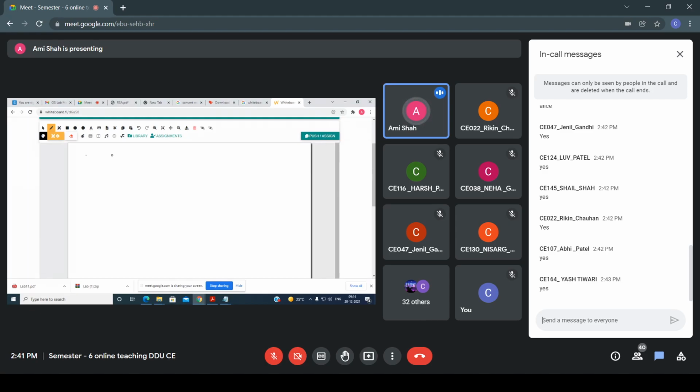Otherwise, in the RSA algorithm, you have to take large prime numbers. So this is the first step of the algorithm: select two large prime numbers P and Q such that P is not equal to Q.